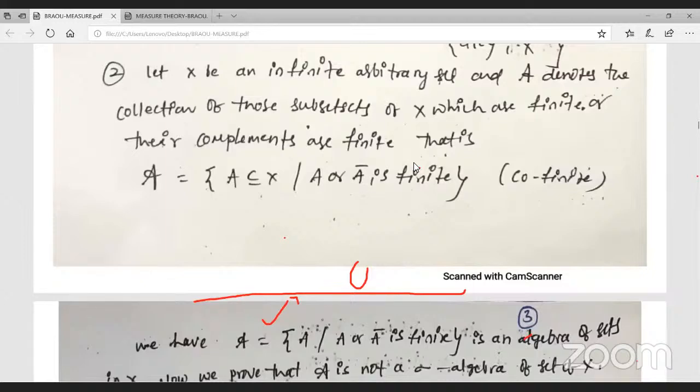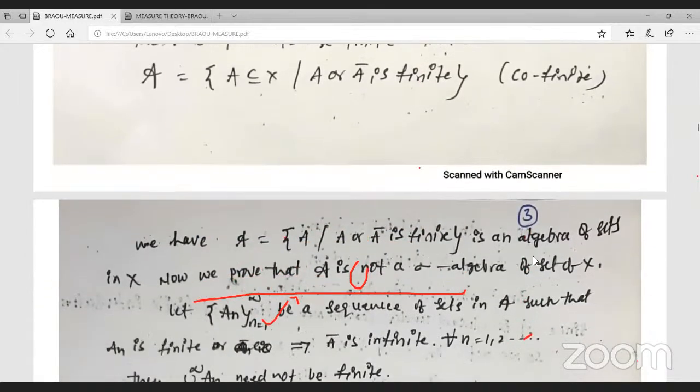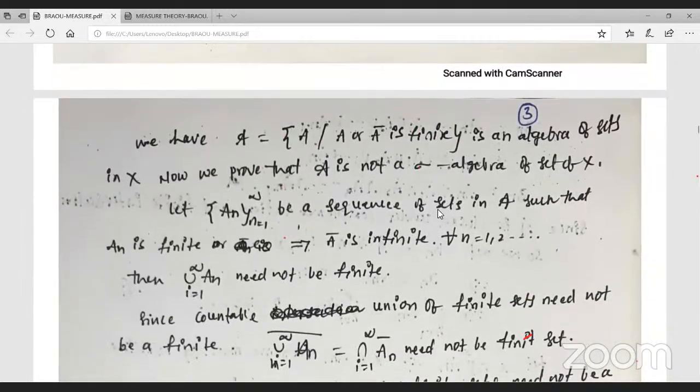And observe here, this is called the cofinite set. It is an algebra of sets. Just wait, and observe here, and we have to prove this. Proof of this one.